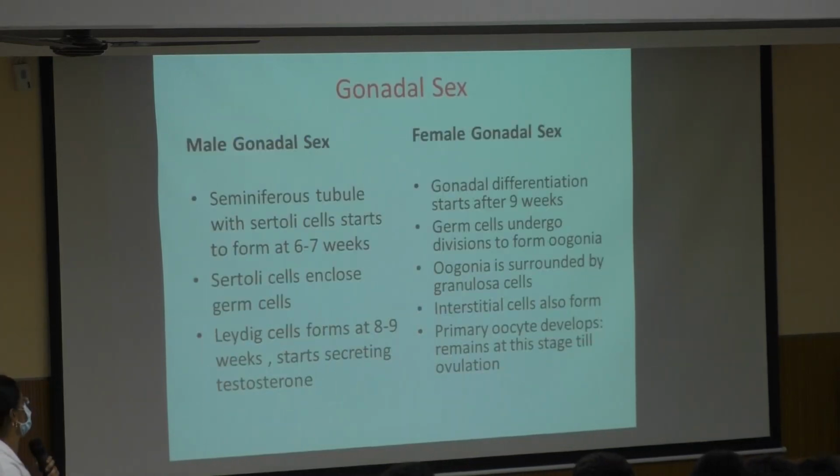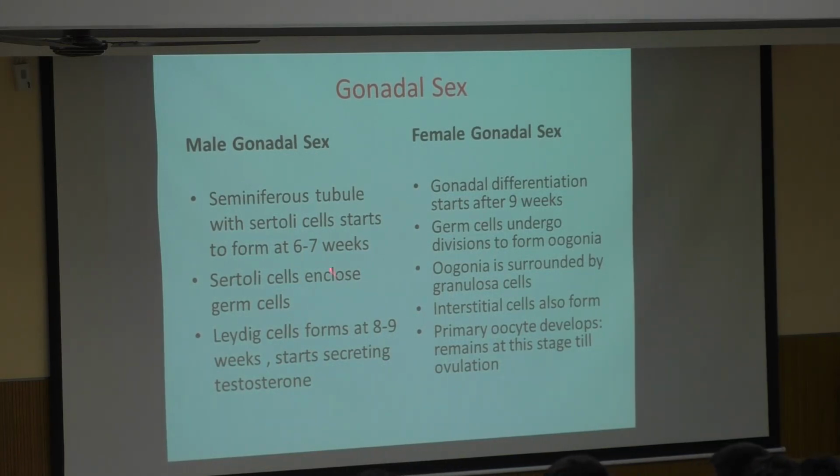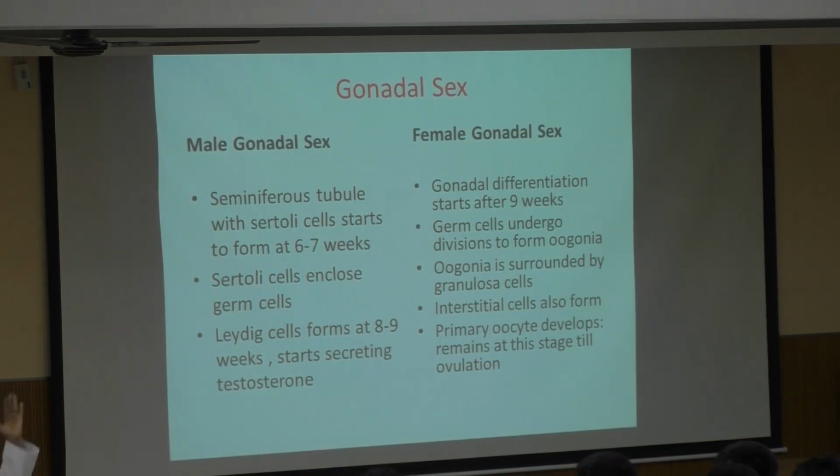So you can say the female gonadal sex differentiation starts at 9 weeks. The germ cells undergo divisions to form oogonia. Now this oogonia will be arrested in the primary oocyte stage, in the first meiotic division, at the prophase stage, which gets completed only at menarche. And as the gestation progresses, the number of oogonia will keep reducing. At birth, only 2 million oogonia will be there, even though to start with it may be more than 7 million. Okay, so this you have to write.